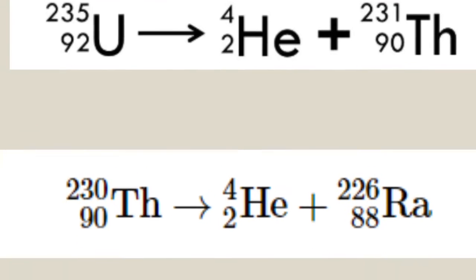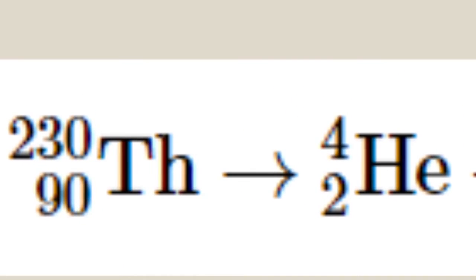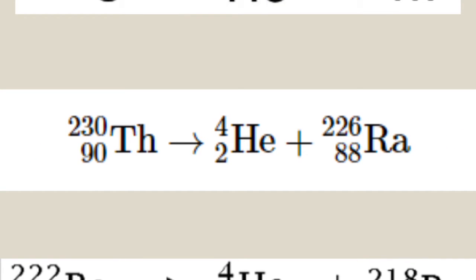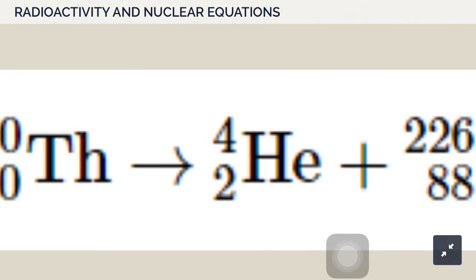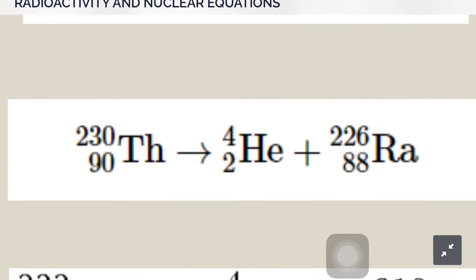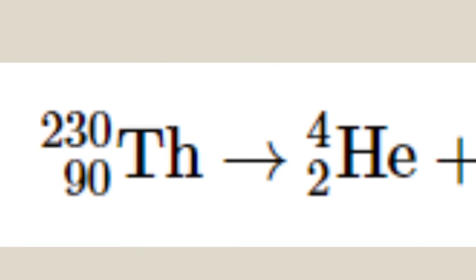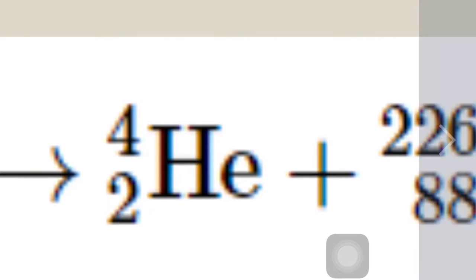Another example here: thorium-230 emits an alpha particle. So that's 230 minus 4, which gives us 226.